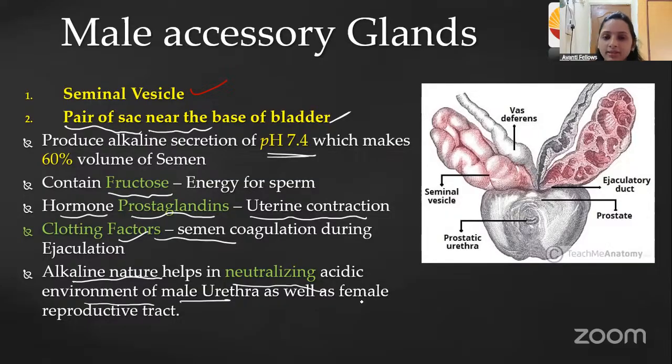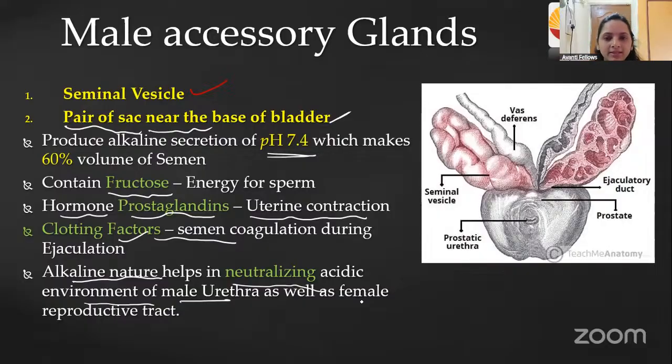Because the urethra actually has an acidic pH. And you all know that for washing the vagina, there is a liquid called V wash, right? If anyone uses V wash, you will come to know what the pH of the V wash is, or of any soaps used for washing the vaginal part. That will be acidic, right?